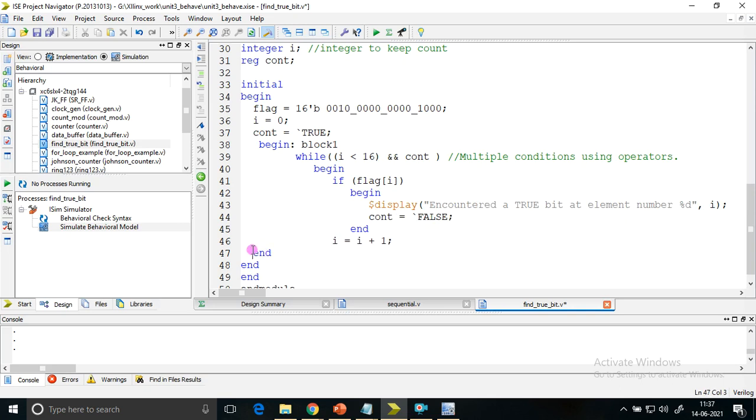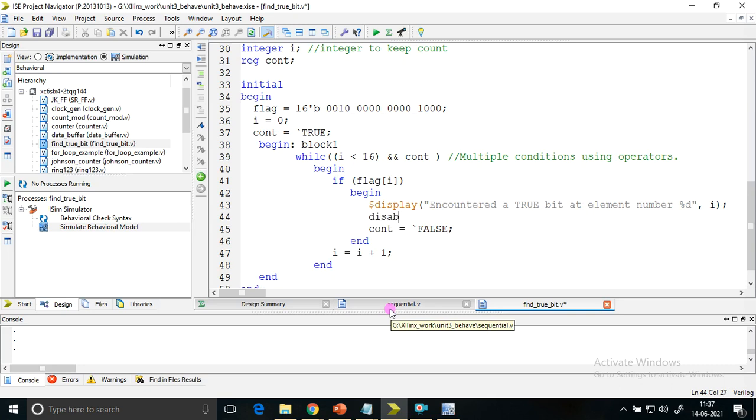So this is the statement. This is end of while, and this is end of this begin. Now you can see this is begin and end, this begin and end, this begin and end, and this begin and end. So as soon as the true bit is encountered, I don't want to check anything else. I don't want to check anything else here. This is not needed. Nothing is needed.